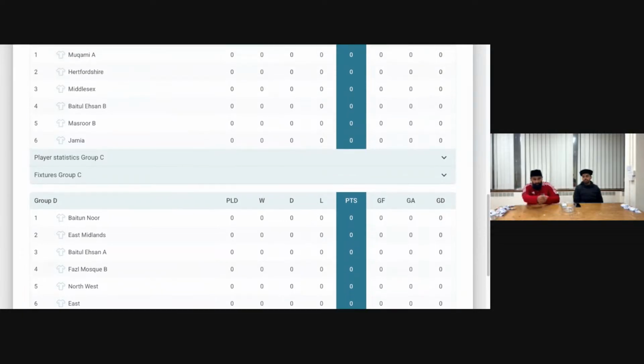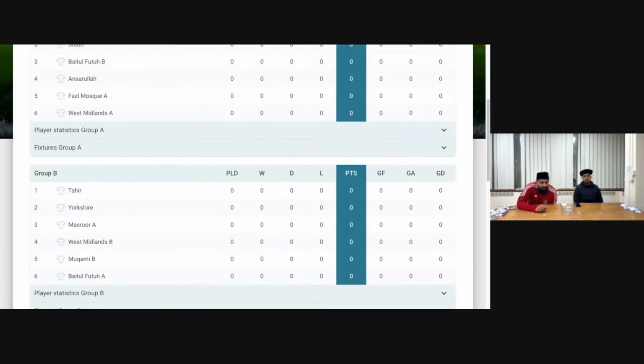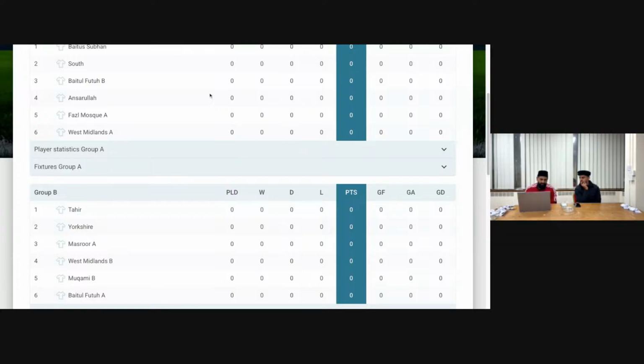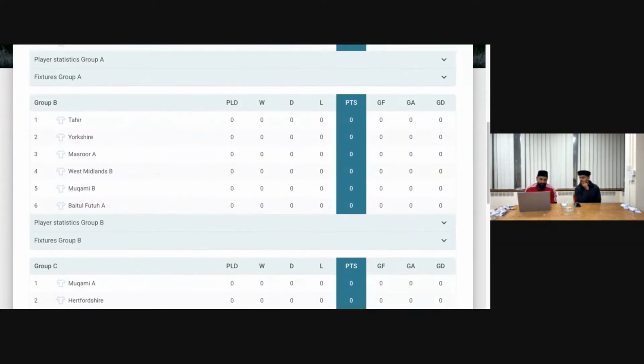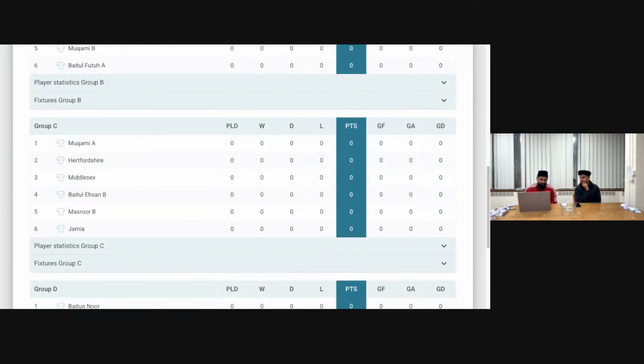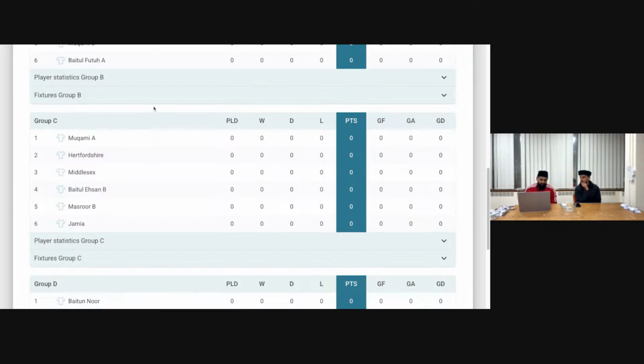So I'll just review the groups. So Shema, if you just turn the screen for me. Cool. So the teams going into Group A are Betul Subhan, South, Betul Fatu B, Ansarullah, Fazl Mosque A, and West Midlands A. Group B is Tahir region, Yorkshire, Masroor A, West Midlands B, Mukami B, and Betul Fatu A. Group C is Mukami A, Hertfordshire, Middlesex, Betul Ehsan B, Masroor B, and Jamia.